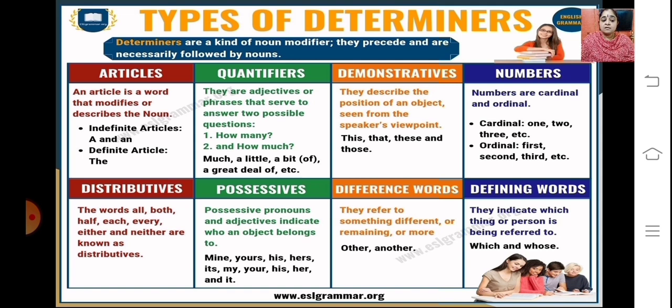So these are all the different types of determiners. They are a kind of noun modifier. They precede and are necessarily followed by nouns. You will always find them before a particular noun. So you can just go through this table wherein you will find different kinds.